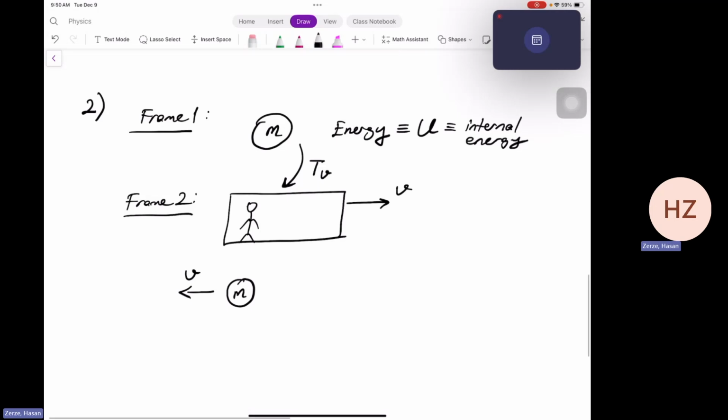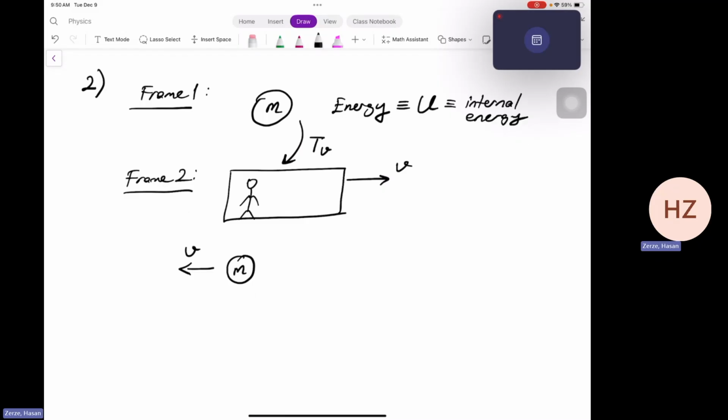And the energy with respect to the observer in frame 2 will be the internal energy of the particle plus 1/2 mv squared. Because now the object doesn't only have a mass m and stationary, but it also has some kinetic energy because it's moving to the left with a velocity v.